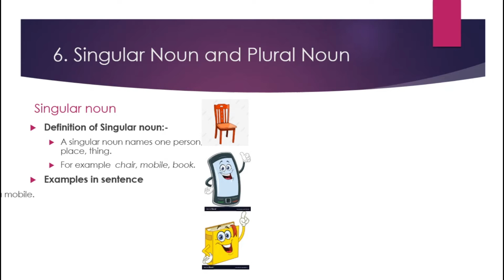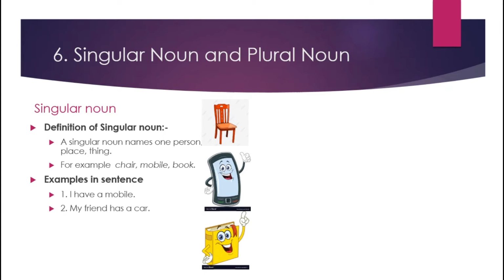Like examples, I have a mobile. So here mobile is only one. How do we know? We know only because of articles. Here if article A is there, it means articles A and AN both are used to describe a singular thing. So here a mobile, it means mobile is only one.